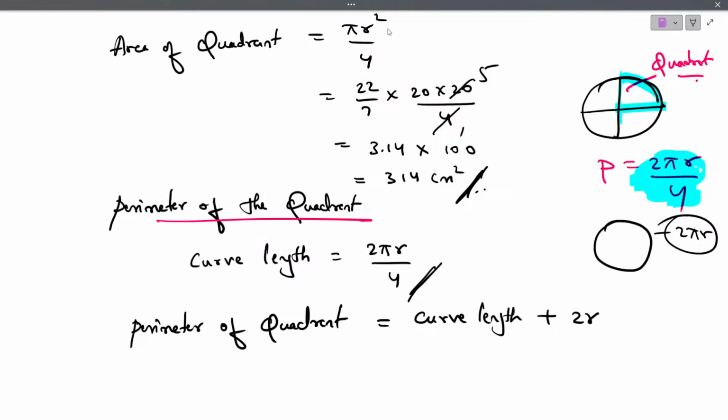What do you mean by perimeter? First of all, perimeter means sum of all the sides. Example, I have a triangle. If I want to find the perimeter, what we should do?